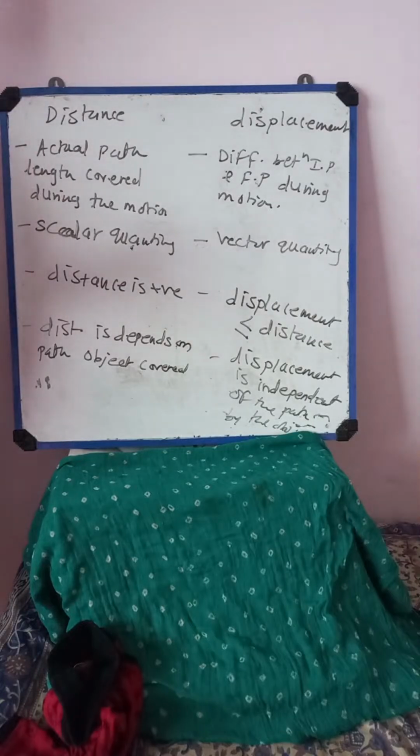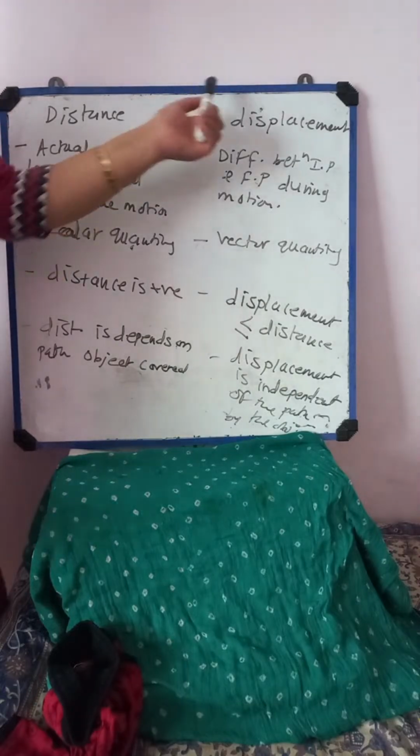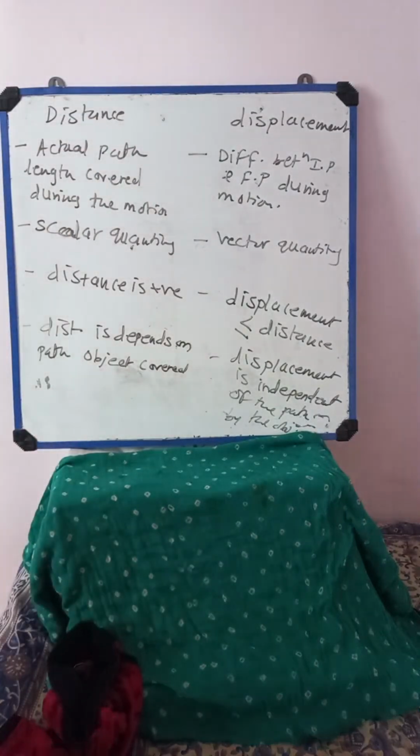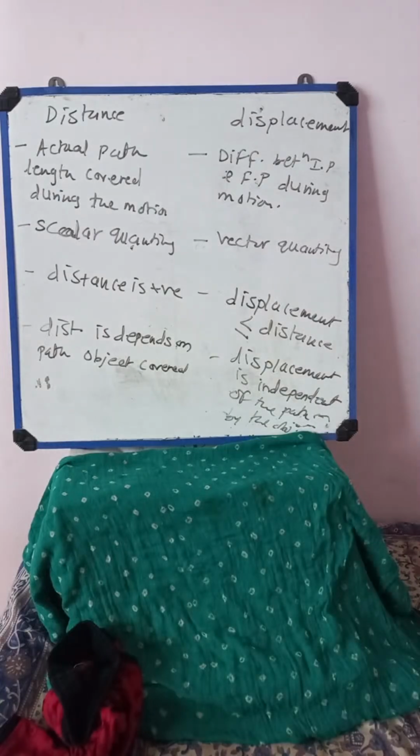Getting this? And last one, distance is dependent on how much path the object covered. It depends on the path length covered by the object. But displacement is independent of the path length. So these are the 4 points we have. Prepare this, take a screenshot or you can note it down.